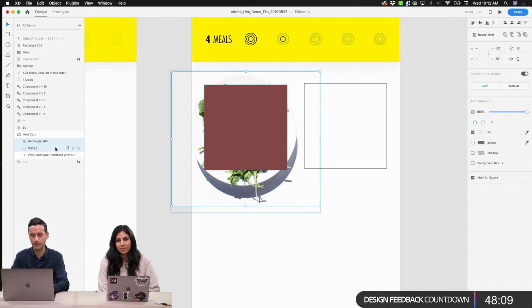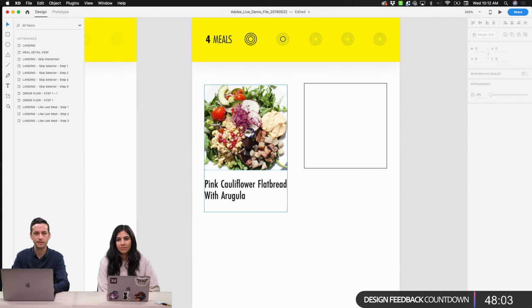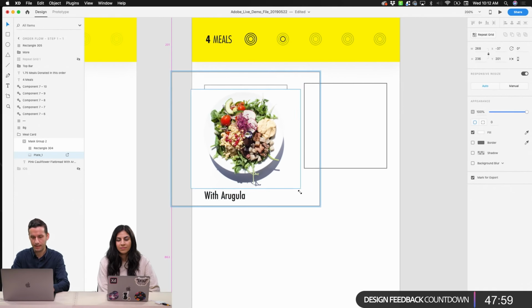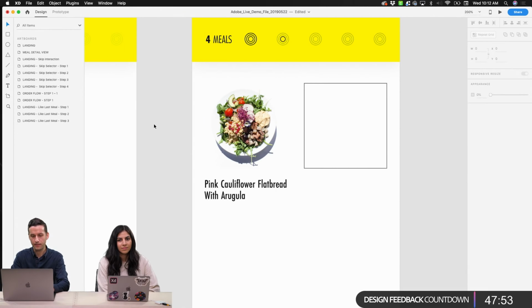I'm going to select both of those together and then go Shift-Command-M, and then we'll use that square as our mask. So we're a little bit funky here in terms of size. I'm going to bring this size down a little bit so that we actually fit within our card. And so we have a couple things going on here. We have an image that's over a white background, which actually doesn't go edge to edge, which is nice. So it looks right now like we've just taken a photo of this plate from over top.